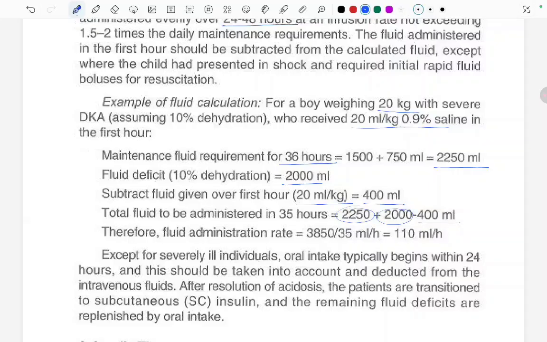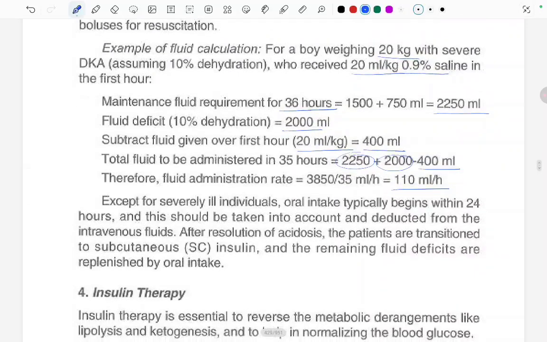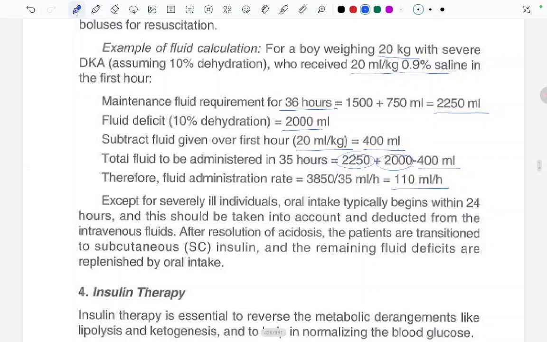Except for severely ill individuals, oral intake typically begins within 24 hours, and this should be taken into account and deducted from the IV fluids. After resolution of the acidosis, the patients are transitioned to subcutaneous insulin, and the remaining fluid deficits are replenished by the oral intake.